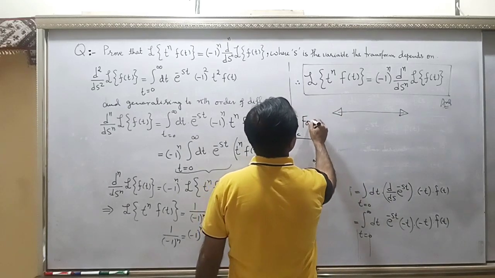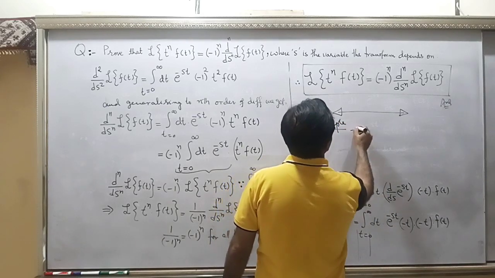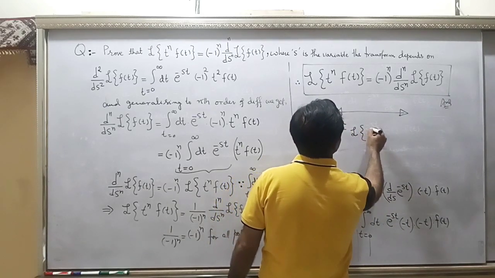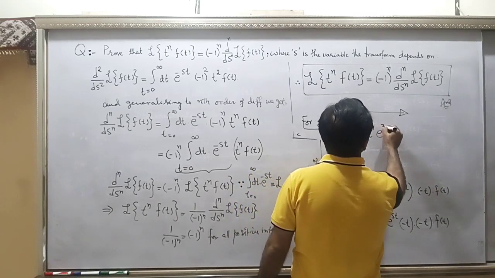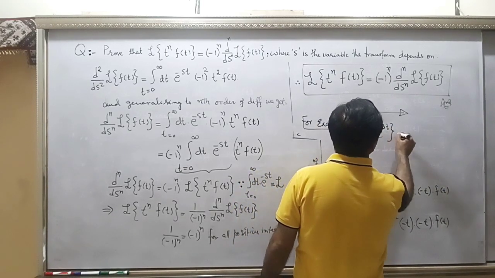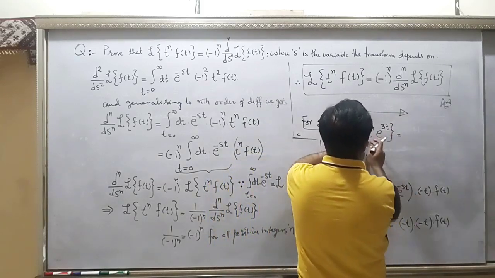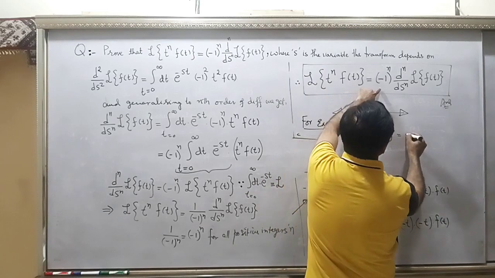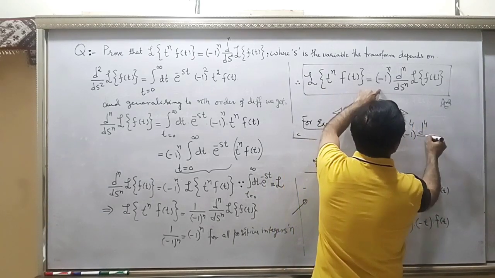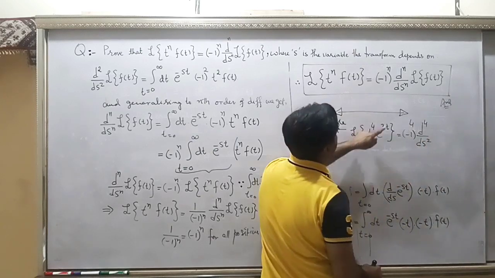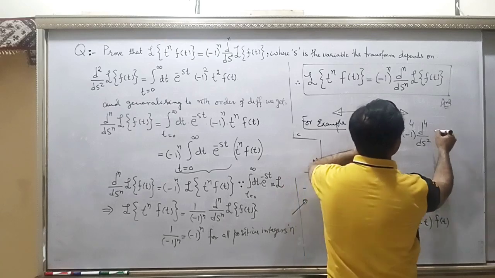For example, you can solve a question of this type. The Laplace transform of t to the power 4 e to the power 3t, and this will be what? You will need to take minus 1 to the power 4 into d^4/ds^4 into the Laplace transform of f(t). f(t) is your e to the power 3t.